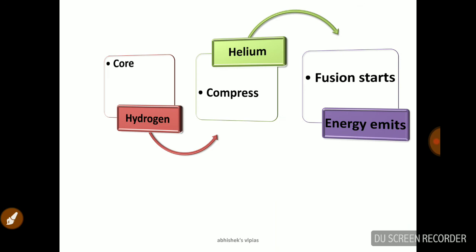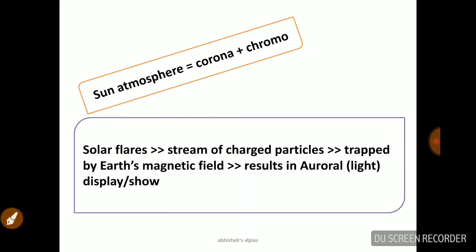In the core portion, you can see the hydrogen is there. Hydrogen compresses and fuses to create helium, and then helium starts fusing, the nuclear fusion reaction starts, and energy emits from its surface. And the sun's atmosphere we will calculate like that. The corona plus the chromosphere is called the atmosphere of the sun. As we say the atmosphere of earth, these two layers, corona and chromosphere, will be the atmosphere of the sun.